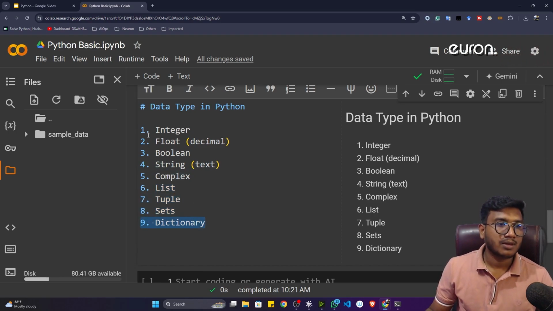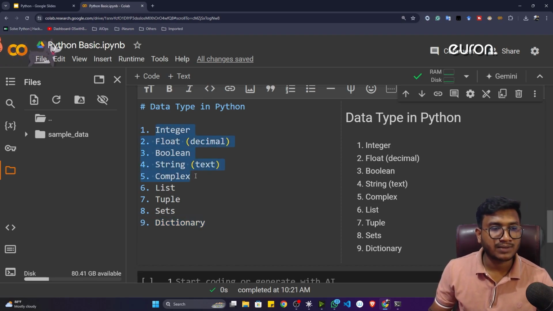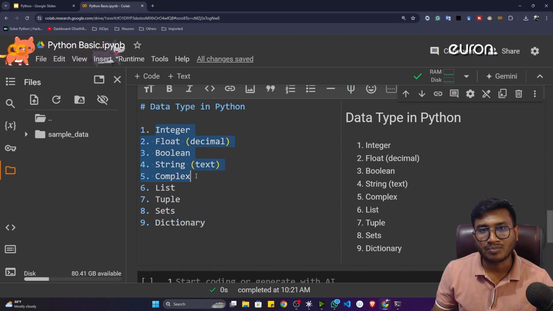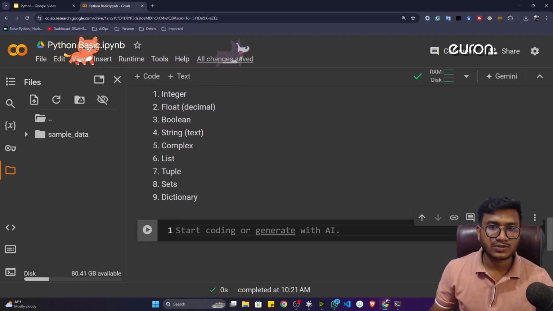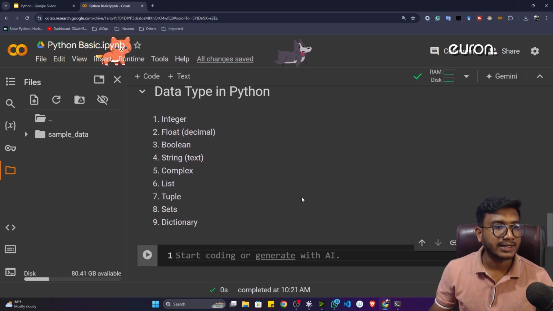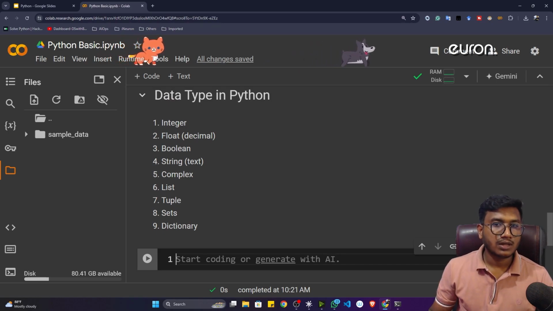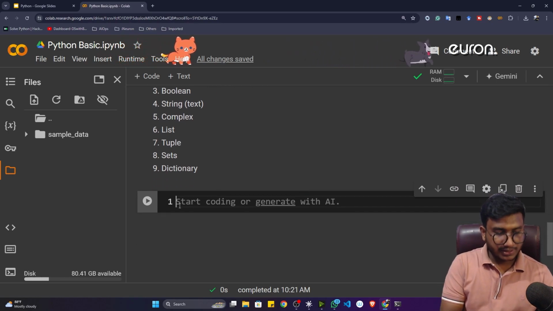Okay, no need to worry. But these are the major data types inside Python. You will get integer, float, boolean, string, and complex. Now let me just save this particular description. Now let's first try to understand the integer type data. Now, how to write this integer type data?